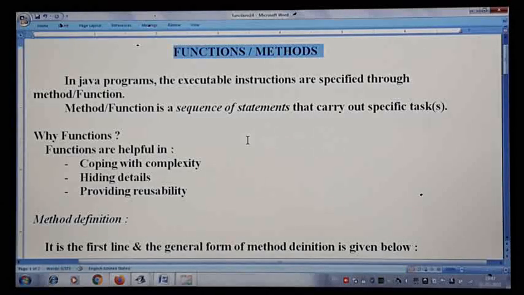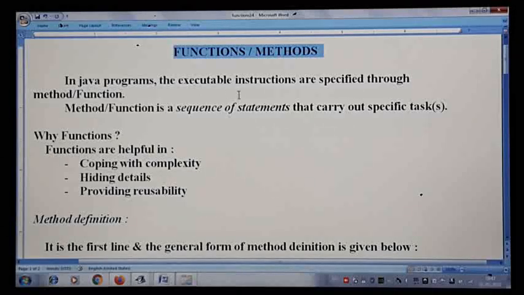In section A, that is in your board examination, many theory questions come from this chapter. Apart from that, a 15 marks question in section B will definitely come from this chapter. So this chapter is very important, and many theory definitions come across. My suggestion: please learn the definitions as they are given in your textbook. Since you already know functions or methods, this chapter is going to be very easy for you and you can easily score marks from it.